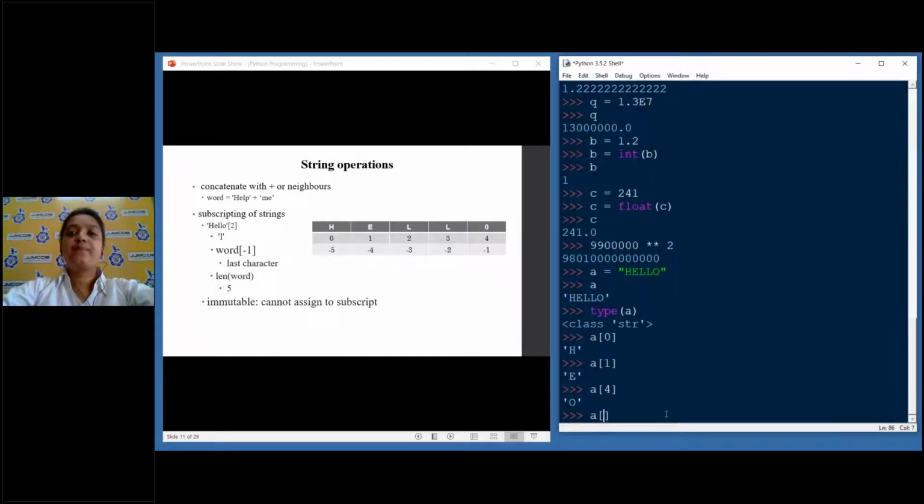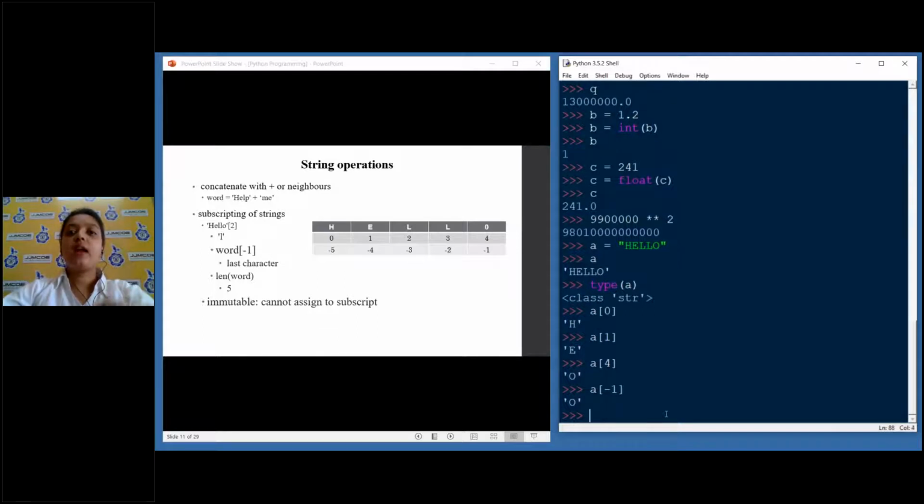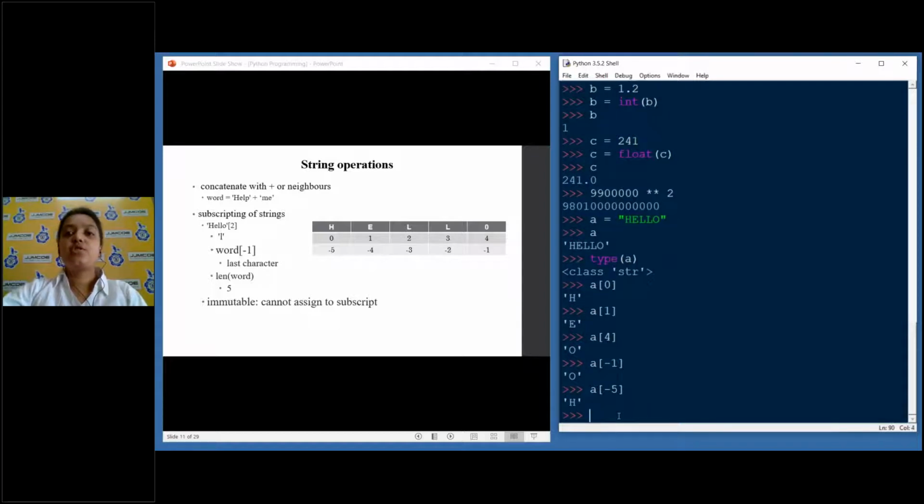So if I do A[-1], I will get O, which is the last character of the string hello. Now, if I do A[-5], obviously we'll get H, because if we start from the right, -5 will be the position of H.